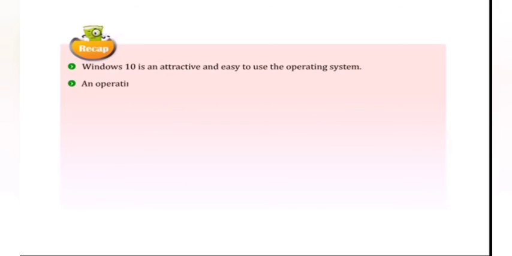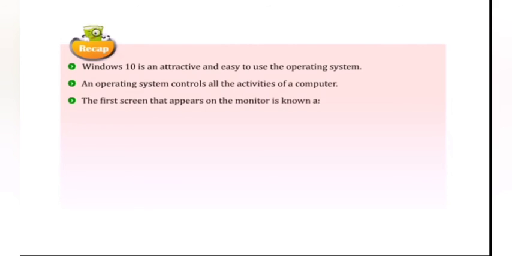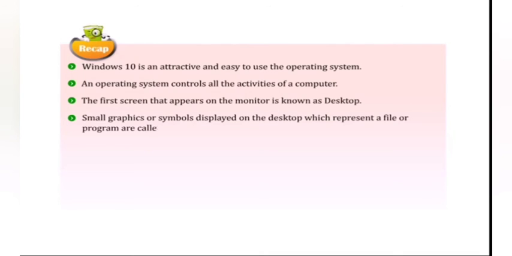Okay, students, let us take a recap of this chapter. Windows 10 is an attractive and easy to use operating system. An operating system controls all the activities of a computer. The first screen that appears on the monitor is known as desktop. Small graphics or symbols displayed on the desktop which represent a file or program are called icons.